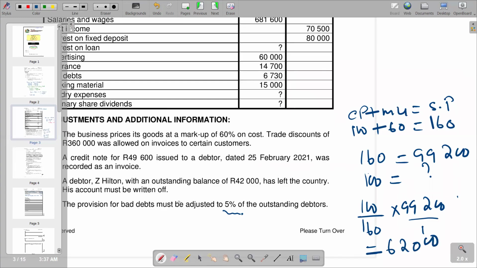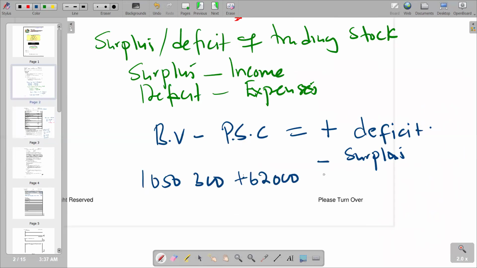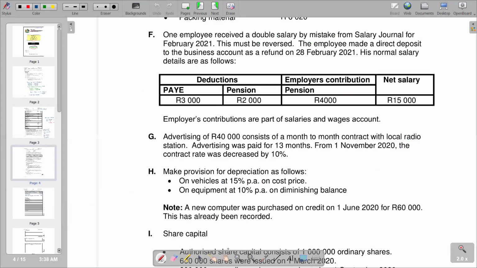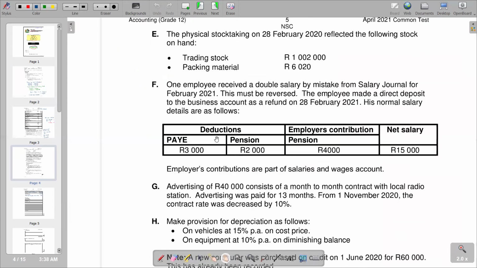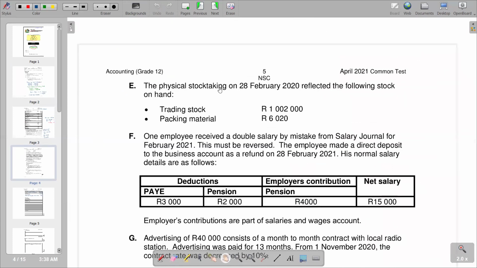So it means this credit note is representing goods that are going back to trading stock. So we add 62,000. So we come here on our calculation and we say add 62,000. Then we compare with our physical stock count figure, which we can always get in the additional information as our closing trading stock figure, which we are given here. Information E, physical stock taking on 28 February 2020, reflected the following stock on hand. Trading stock 1,002,000. So we compare with that one.